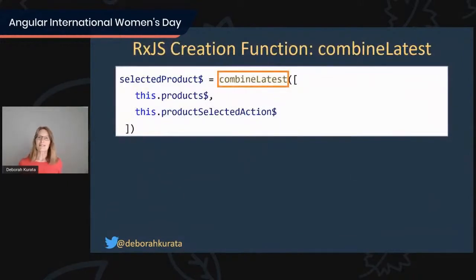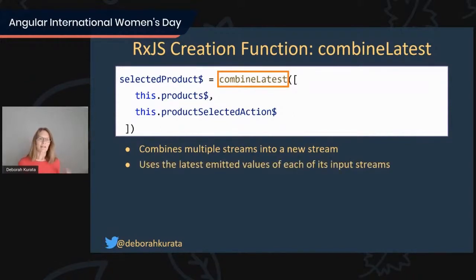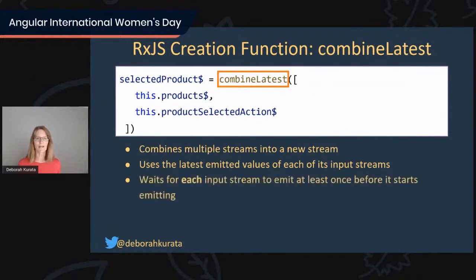We do that with the combineLatest. So here we've defined another stream, selectedProduct$, and we're calling combineLatest. combineLatest is an RxJS creation function that combines multiple streams into a new stream. It uses the latest emitted values of each of its input streams, and we'll talk more about that in a second. One of the cool things is that it will wait for each input stream to emit at least once before it starts emitting.